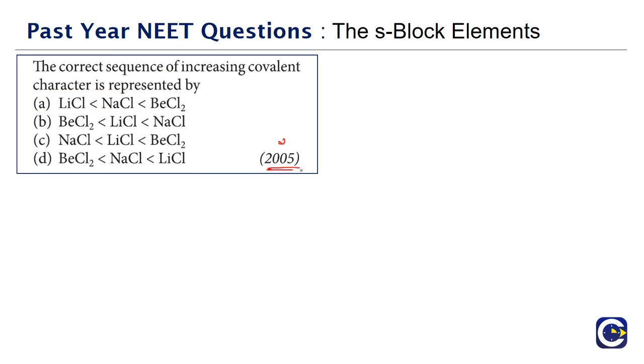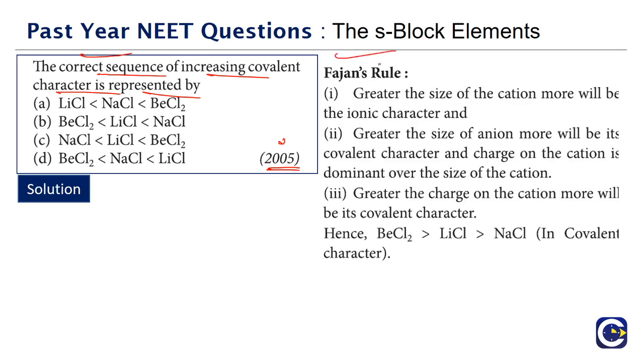Next we have a question that has come in 2005. The correct sequence of increasing covalent characteristics. We have been talking about increasing covalent characteristics. Whenever we have to look at the covalent characteristics, we have to look at Fajan's rules. So let's summarize what Fajan's rules are.